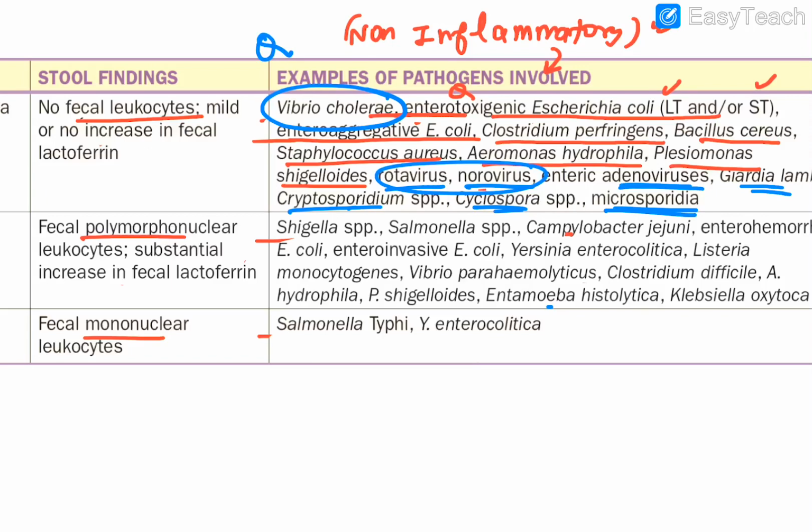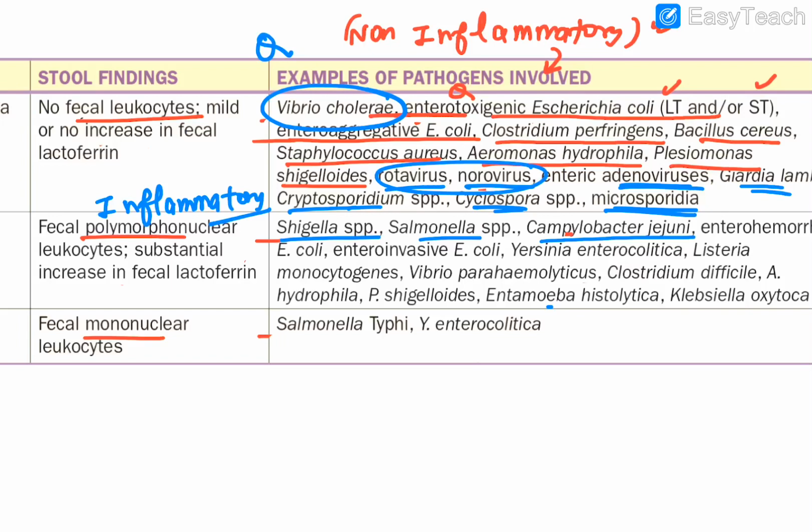First thing. Now talking about those in which you will find the fecal leukocytes, and there is blood and mucus. For them, you need to remember Shigella. So we are talking about the inflammatory form of diarrhea. And the organisms responsible for that are what? Shigella, Salmonella. They are the brothers and sisters, Shigella, Salmonella. Campylobacter jejuni, their elder brother. So SSC, you remember this? SSC: Shigella, Salmonella, Campylobacter jejuni. These are the ones involved in the inflammatory form of diarrhea.